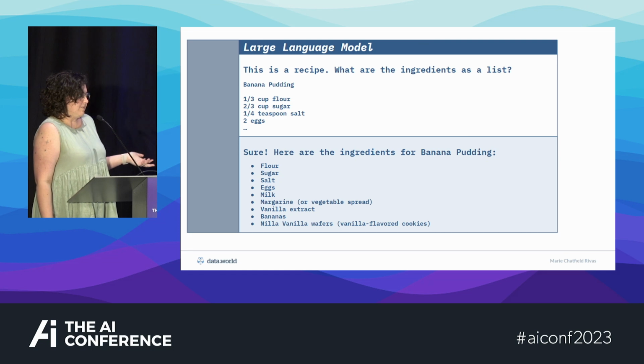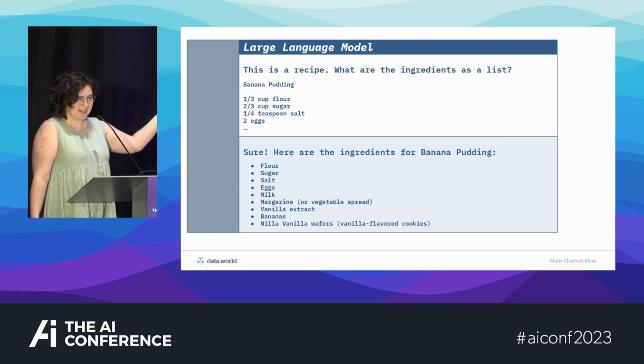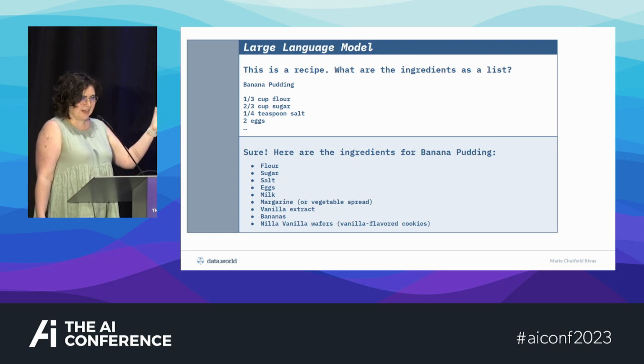And sometimes it might be bulleted, sometimes it might come back with other things, but I don't want to deal with this. It has extra text. So how am I actually going to get something out of here that I can use with code so that I don't have to manually do all of this myself?